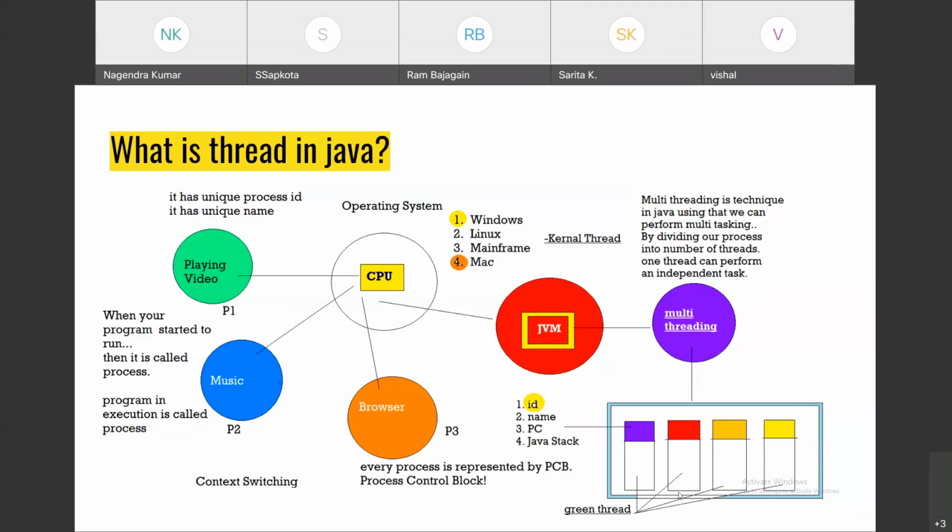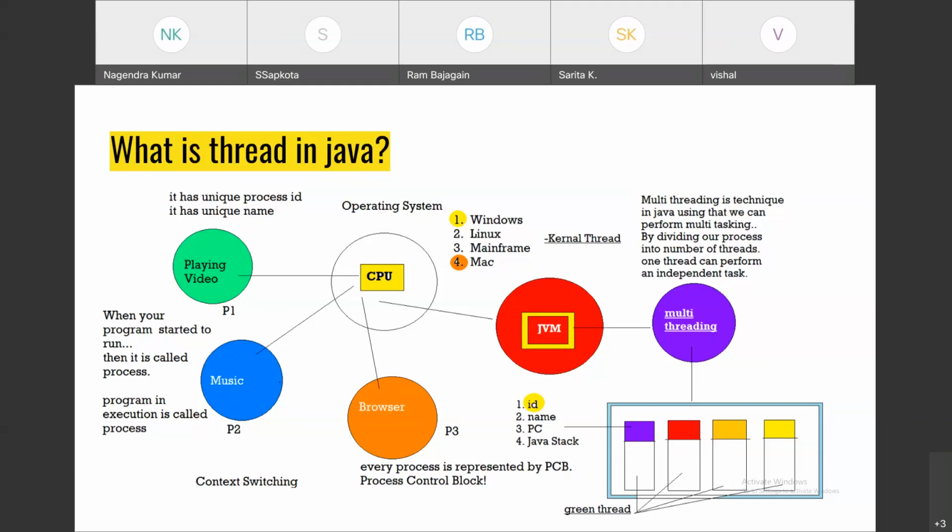But in multi-threading, how many processes are involved? Ram, this question goes to you. In normal multitasking, you need multiple programs, but in multi-threading, one program can perform multiple tasks by dividing it into a number of threads, and one thread can perform one individual task.